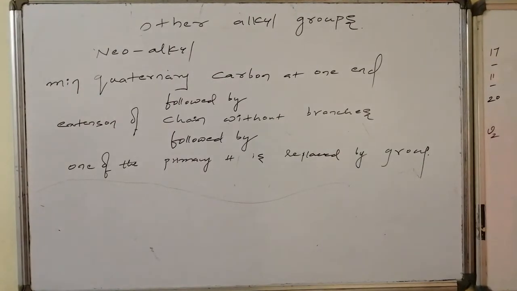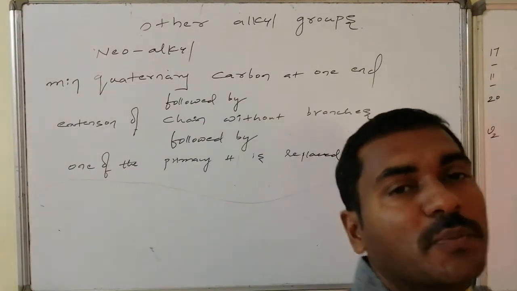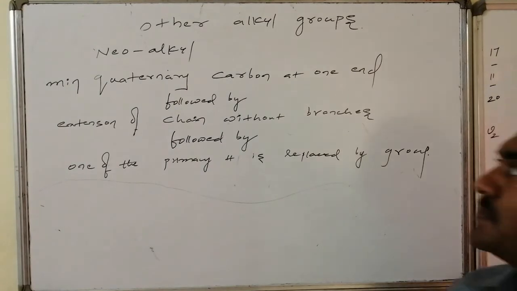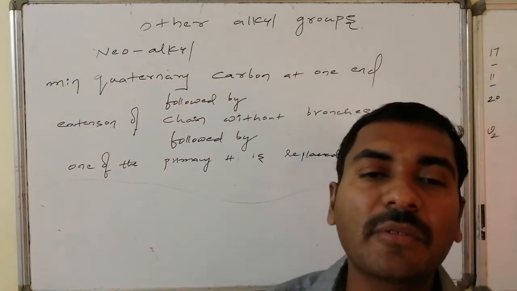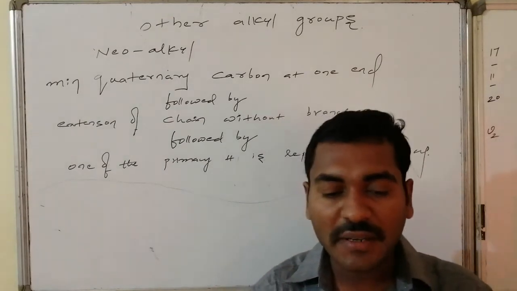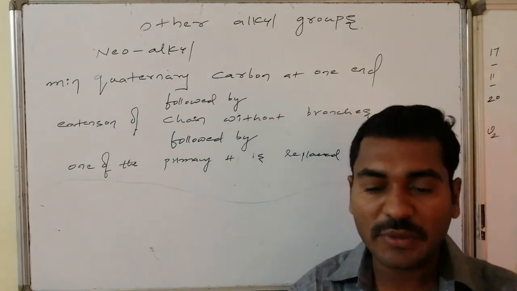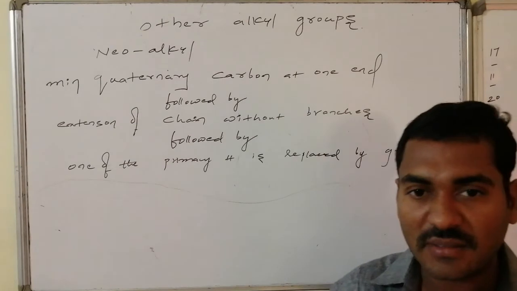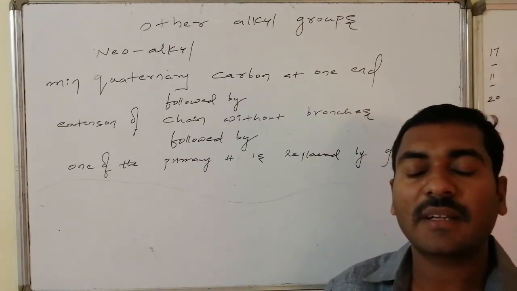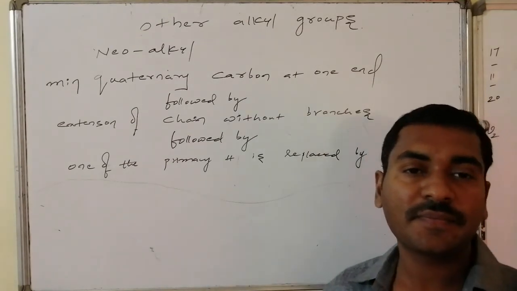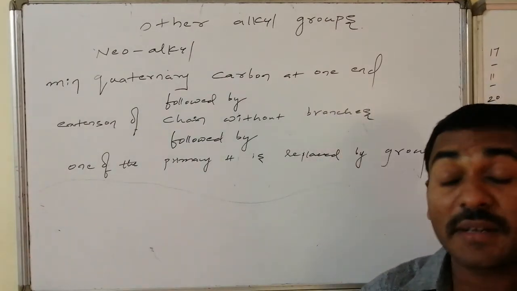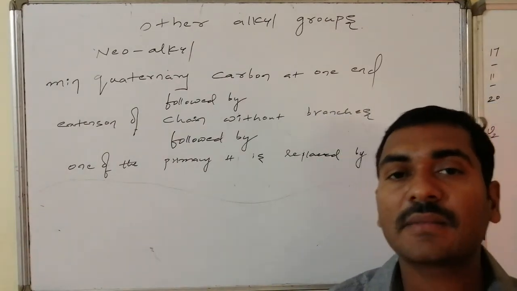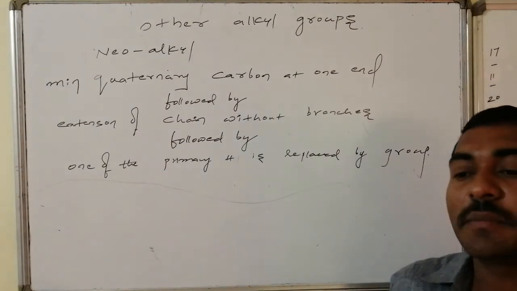Yes, the other alkyl group is the neo-alkyl group. To become neo, one end of the alkyl chain should consist of a minimum of a quaternary carbon, and all the remaining carbons are present in continuation without any branches, and at the other end, where no tertiary or quaternary carbon is present, the primary hydrogen is replaced by the group.